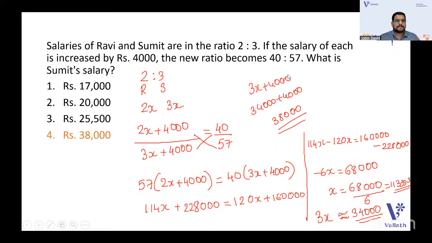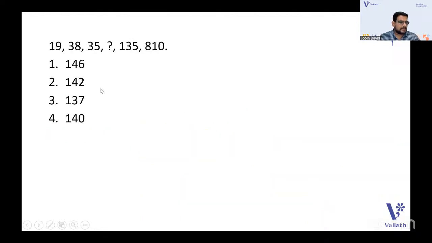Yes, guys, going to the next question. Your answers are correct, I'm seeing in the chat box: 38,000. We need the present salary, that is why we are adding 4,000. Now you have a number series: 19, 38, 35, ?, 135 and 810.